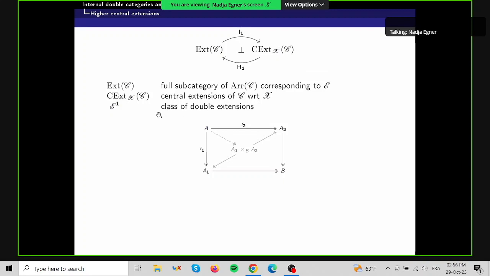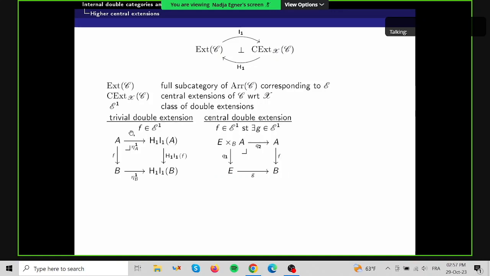And yes, we can. So if we now define E1 to be the class of double extensions, where a double extension is a morphism from an extension F2 to an extension from A1 to B, such that all these morphisms are extensions. So again, we take the pullback, and then the induced morphism from A to the pullback must be an extension as well. And then we can define a trivial double extension to be a morphism in E1 such that this naturality square is a pullback, where eta1 now denotes the unit of our new adjunction, and a central double extension is a morphism in E1 such that there exists g in E1 such that the pullback Q1 is a trivial extension.